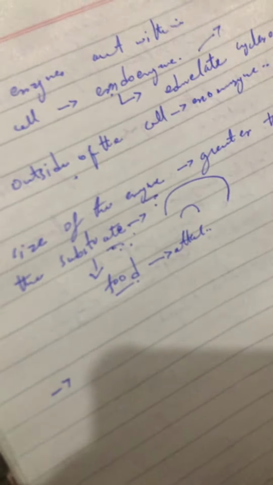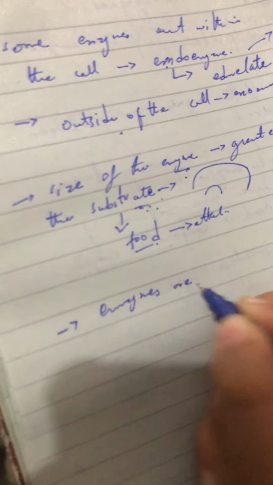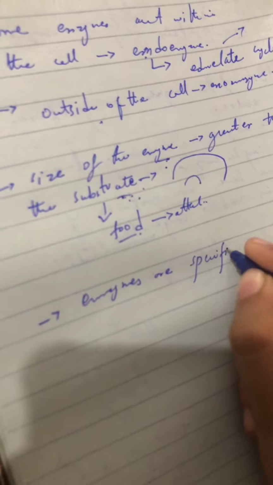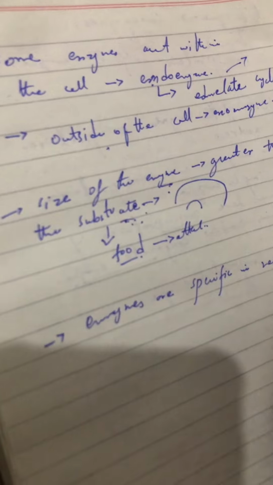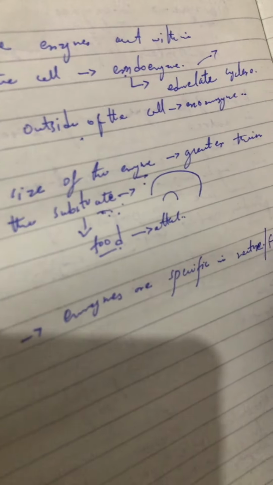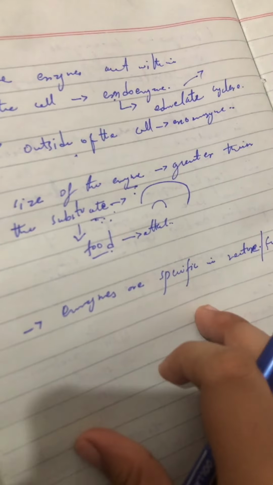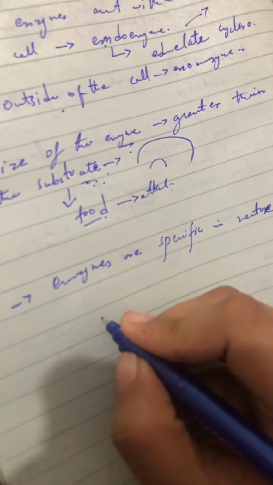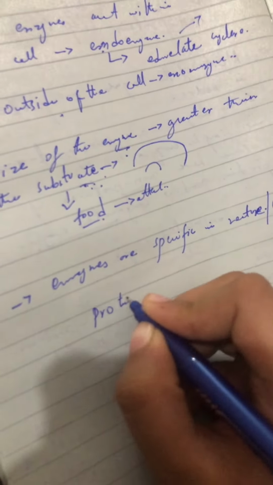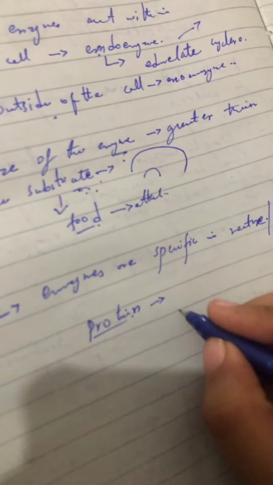After that, we have another point: enzymes are specific in nature. How? Every food, or every molecule, has its own enzyme. For example, for the digestion of protein, we have a particular enzyme called protease.